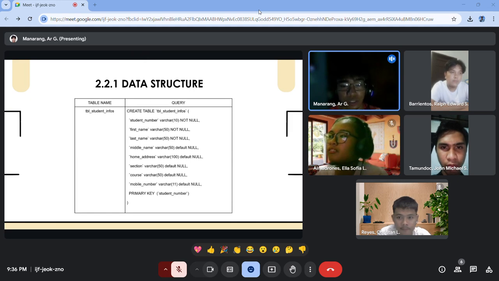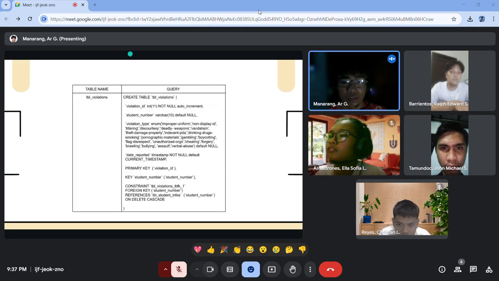As you can see, we have the student number varchar of 10, since the student number within the City College consists of 10 as of now. First name 50, just to be safe for longer names. Last name 50, middle name 50, home address 100, and so forth. Below, we can see the primary key statement, primary key, then student number. What that does is it sets the student number as the primary key within the table. So now it will be our unique identifier for this table.